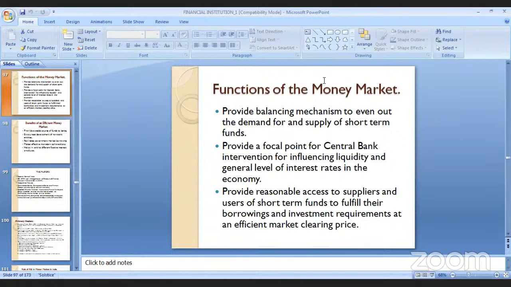So there are certain functions which are called functions of money market. First, it will create a balance between demand and supply of short-term funds. There are certain number of organizations or companies who require short-term funds for a short-term period. Short-term period means 1 year. Someone requires funds. If a company requires capital, then certainly it could open a share issue for the general public.